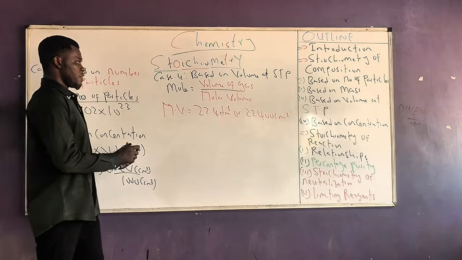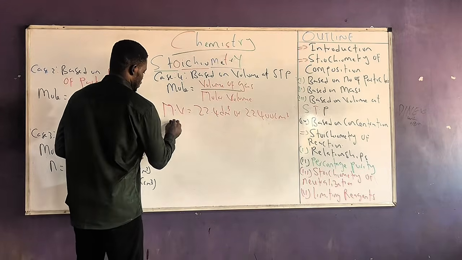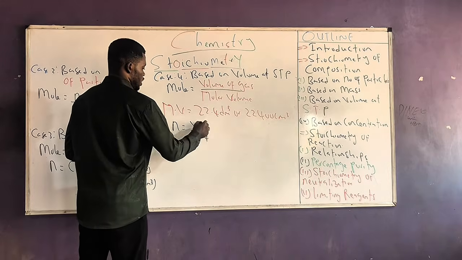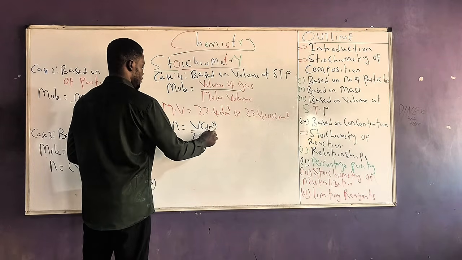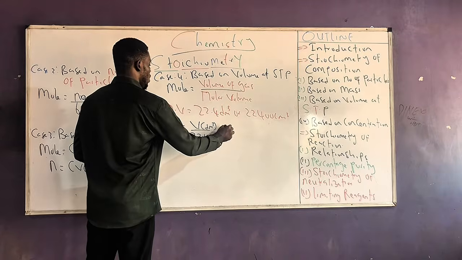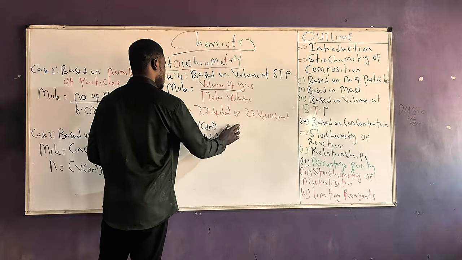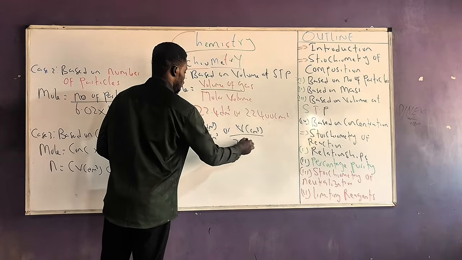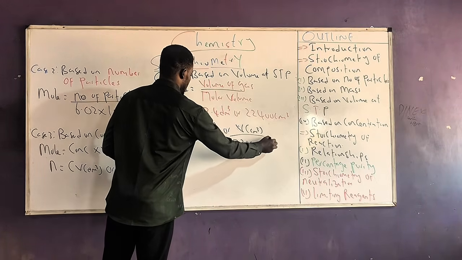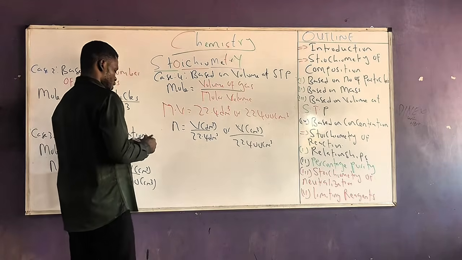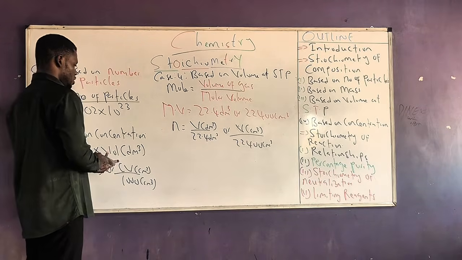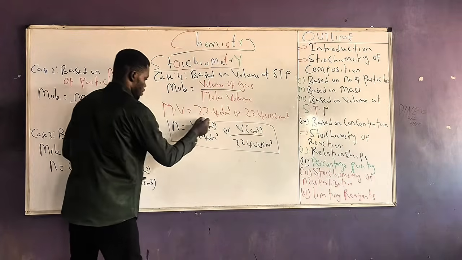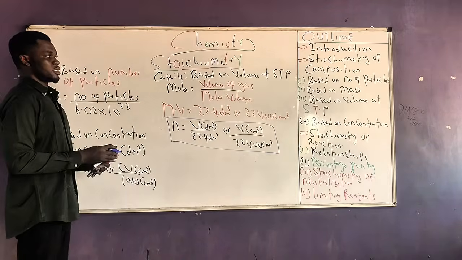So I can say therefore that n should be equal to volume over 22.4 if this volume is in dm cube, or volume, if the volume is in cm cube, over 22400 cm cube. This becomes the equation, or rather the formula, that can be used to determine the mole. I hope all of this makes sense.